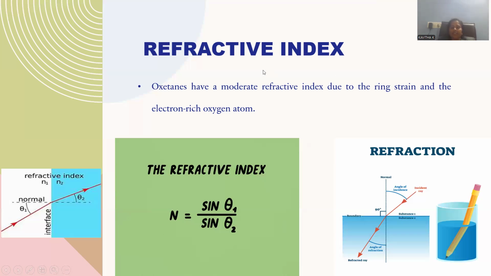The refractive index for these oxygen molecules is moderate in nature. That is because of ring strain exerted within the molecule, and ring strain is one of the reasons, and oxygen is enriched with electrons, with two lone pairs of electrons accompanied by the oxygen atom. Because of these two reasons, there is a refraction deviation of the light angle you can notice. So this is the way it is explained in a clear manner.